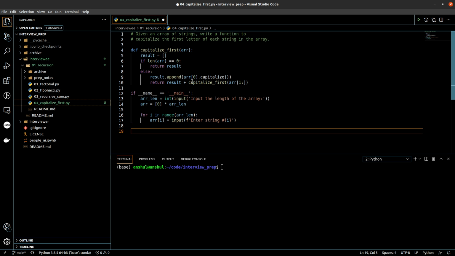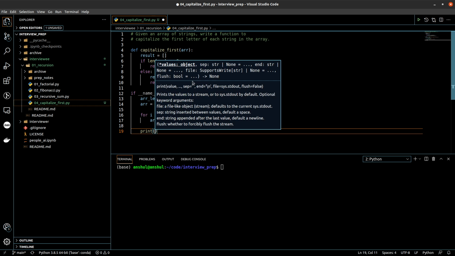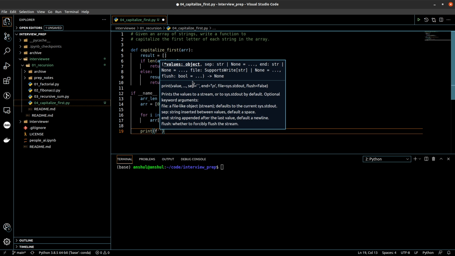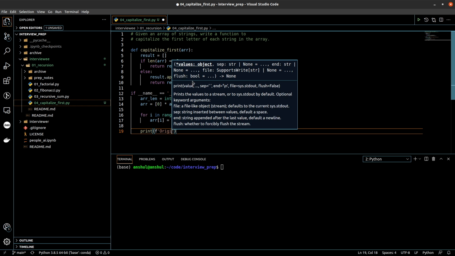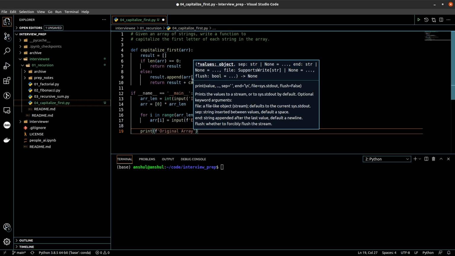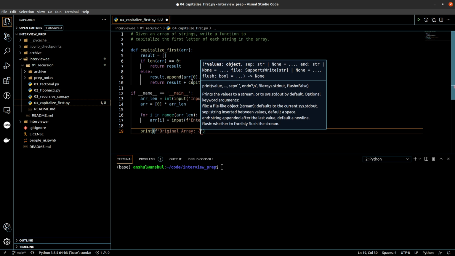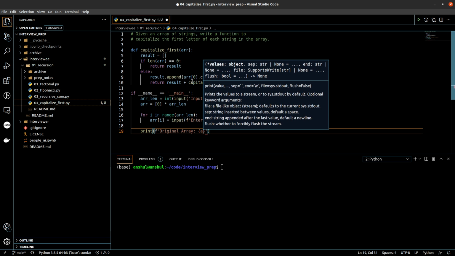Now once we have the input, we will have to call the capitalize first function to capitalize all the strings, and since we want to see a visual change because this is a string problem, let's print the original array, which is ARR.